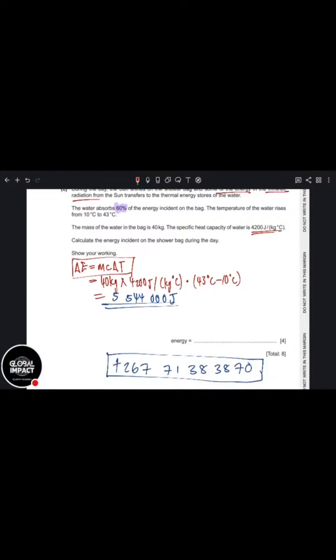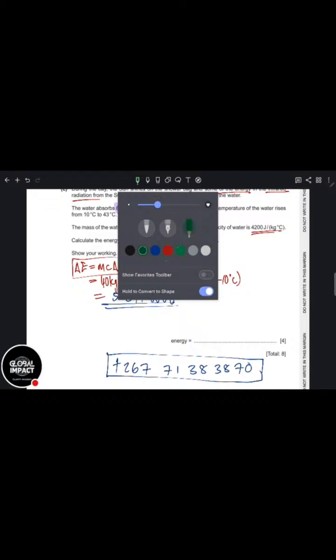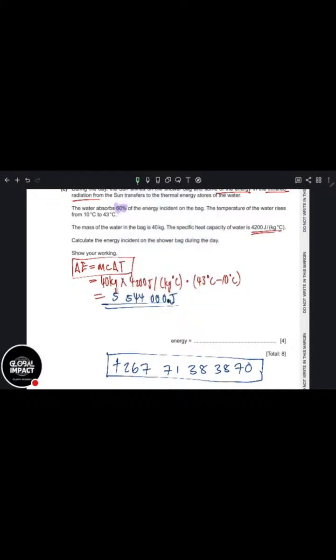Let me give my answer in standard form. If I'm giving it in standard form, you always know that the comma is at the very end here. So you move 1, 2, 3, 4, 5, 6. We've moved the comma 6 times. You move it until you are left with only one number. So it'll be 5.544 times 10 to the power of 6, because we've moved it 6 times. And this is joules, which becomes, of course, mega, if times 10 to the power 6 is mega, 5.544 mega joules, something like this. You can even leave it in standard form, okay? Still fine. So this is now up to you. You can finish it off like that.